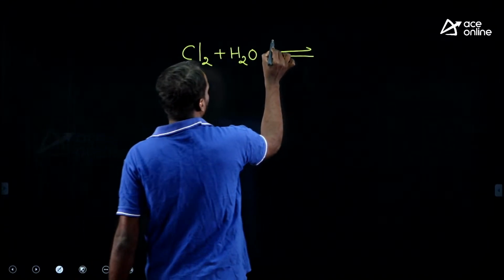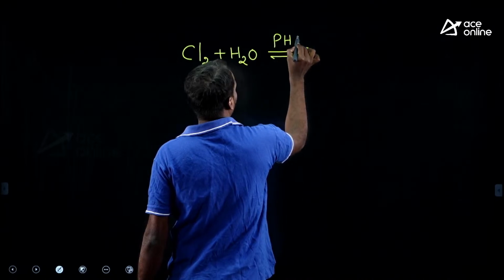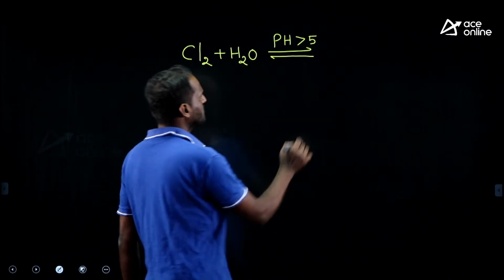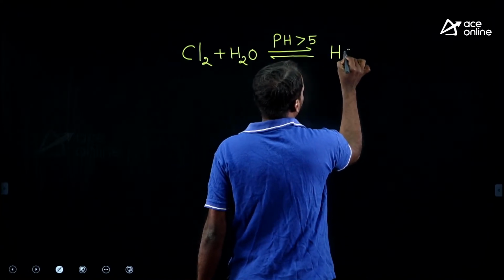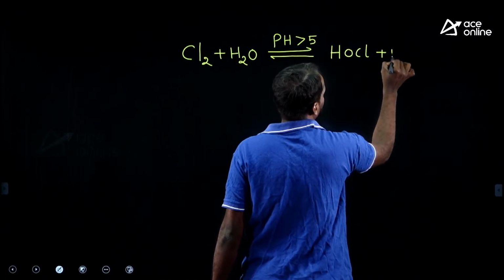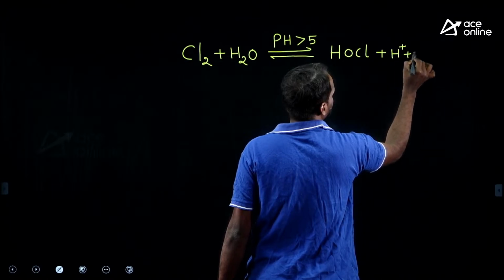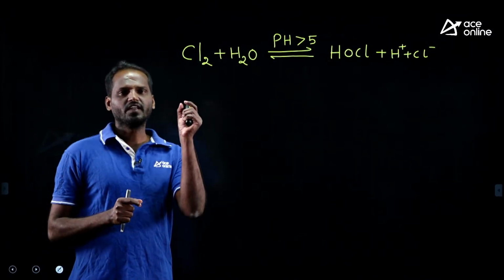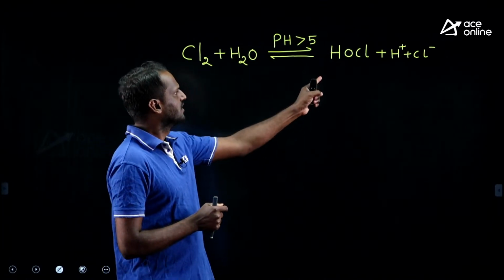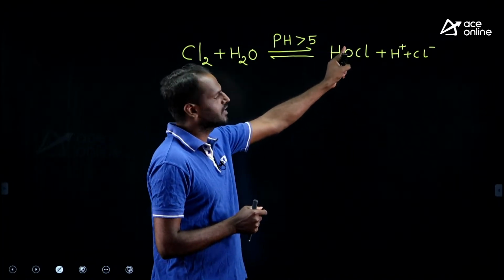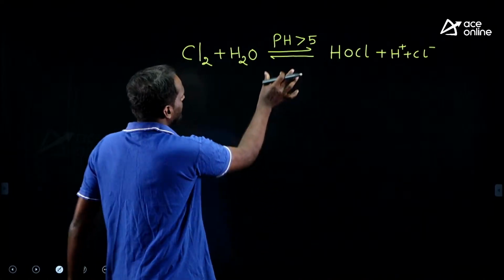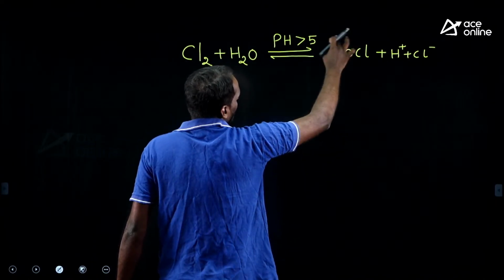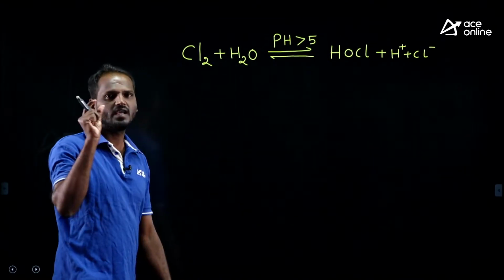If the pH of water is more than 5, then the chlorine reacts with the water and forms HOCl, hypochlorous acid, plus H+ plus Cl−. This hypochlorous acid is a very good disinfectant. It has 80 times more disinfecting power than its ion. But the formed hypochlorous acid is highly unstable.